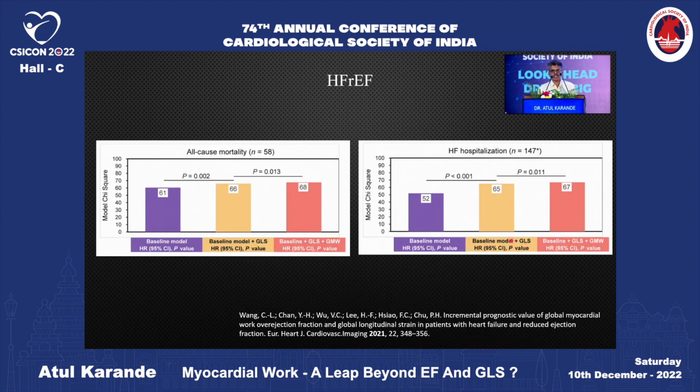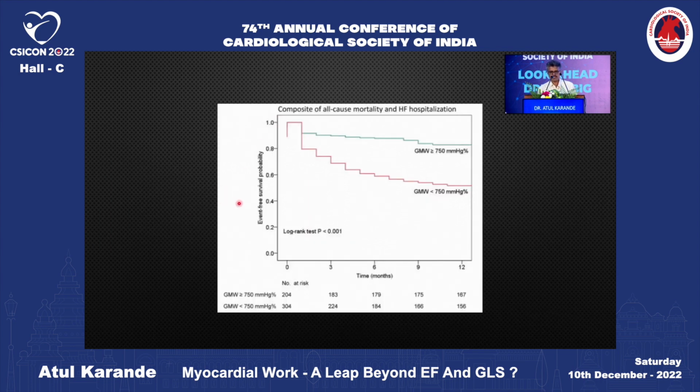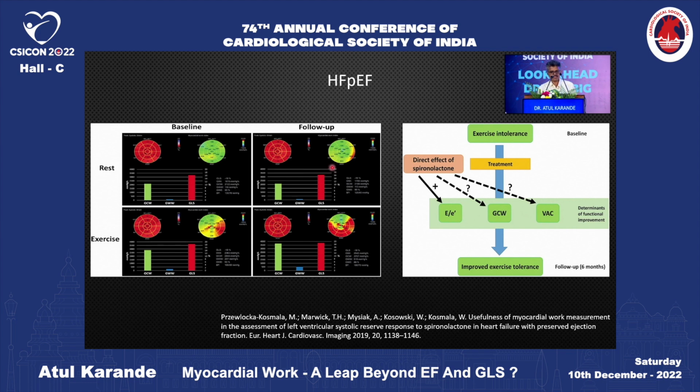In patients with heart failure with reduced ejection fraction, global work index provides incremental prognostic value over ejection fraction and GLS regarding the risk of all-cause death and hospitalization. Patients with global work index of less than 750 were associated with higher risk of all-cause death and hospitalization than patients with global work index of more than 750.